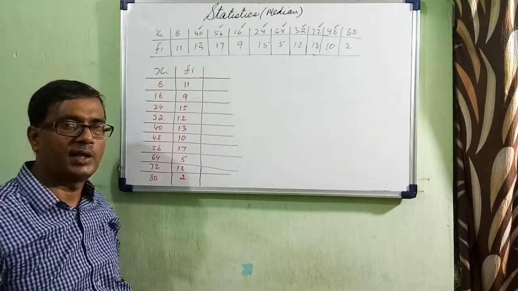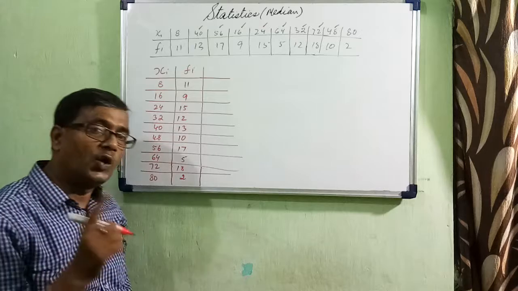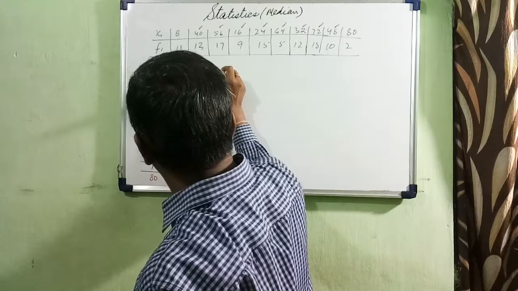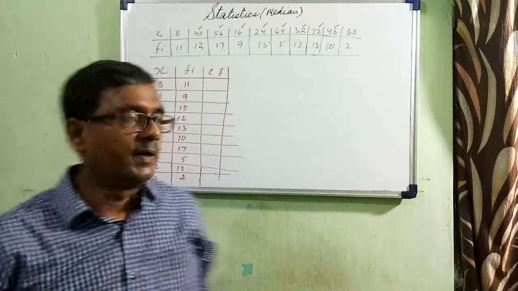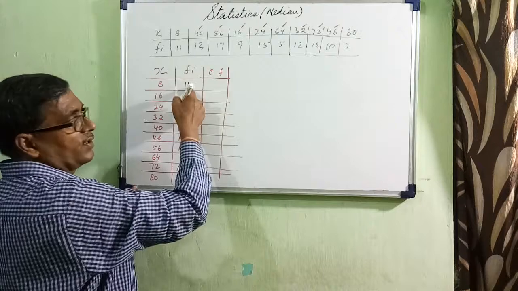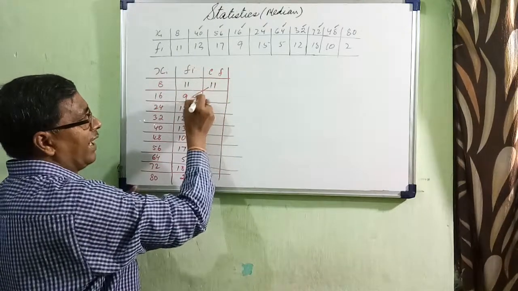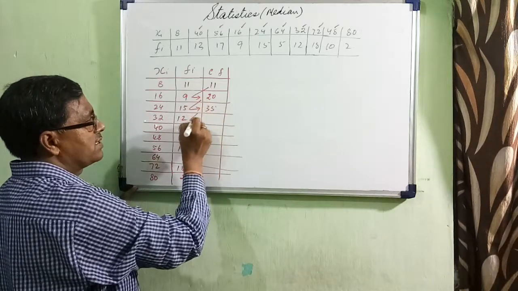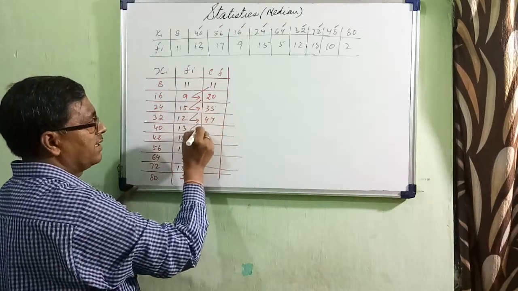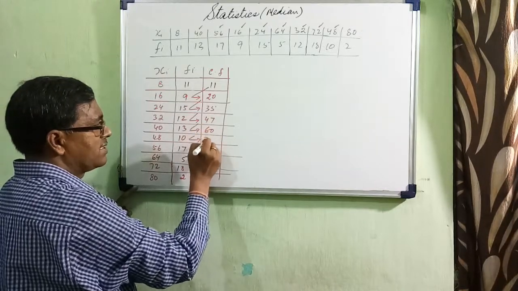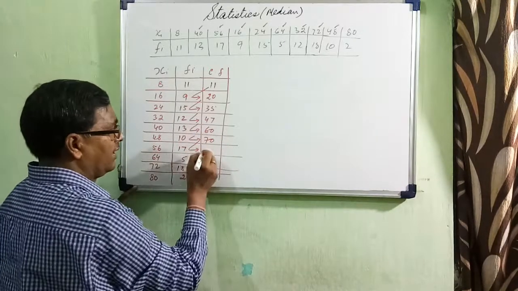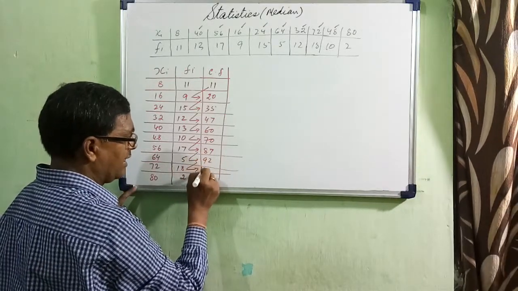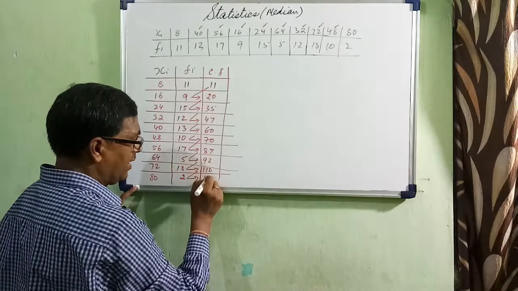So you have arranged it. Accordingly, you have written the Fi. And now in this case, you have to find out the cumulative frequency. How to find out cumulative frequency? First, you write the first frequency, and after that you add 11 plus 9, 20 plus 15, 35 plus 12, 47 plus 13, 60 plus 10, 70 plus 17, 87 plus 5, 92 plus 18, 110 plus 2, 112.